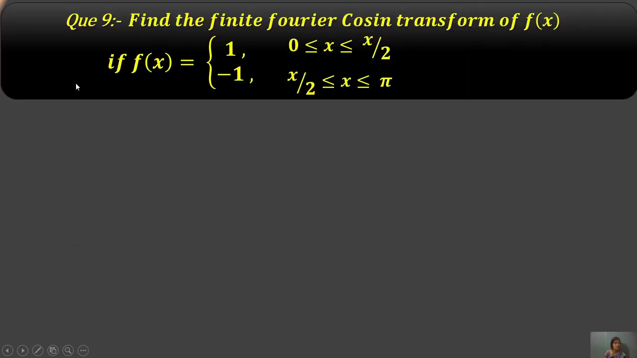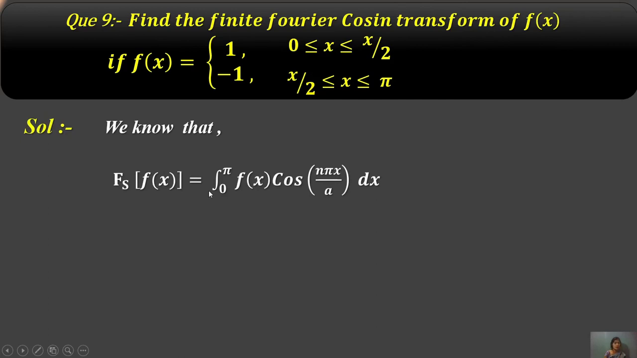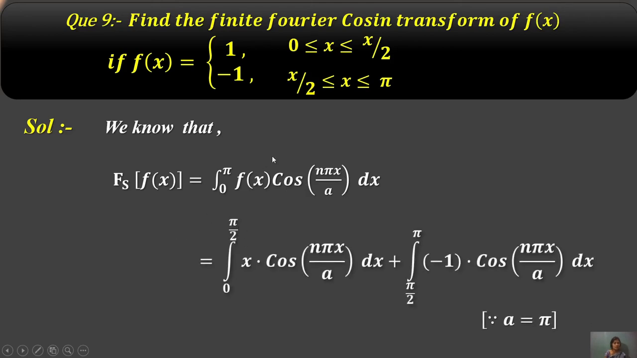Okay, next numerical, that is, a problem will be given. Question: find the finite Fourier cosine transform of f. For this cosine transform, same as the previous example, the value will be put as integration 0 to pi of f of x cos n pi x upon a dx. Then the integration will be generated: 0 to pi by 2 of x into 1, cos n pi x upon a dx, plus another integration pi by 2 to pi of minus 1, cos n pi x upon a dx.